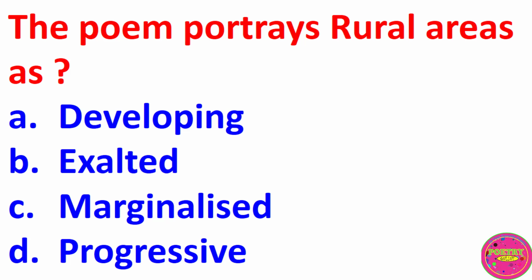The poem portrays rural areas as A. Developing, B. Exalted, C. Marginalized, D. Progressive. The correct answer to this question is C. The poem portrays rural areas as marginalized.